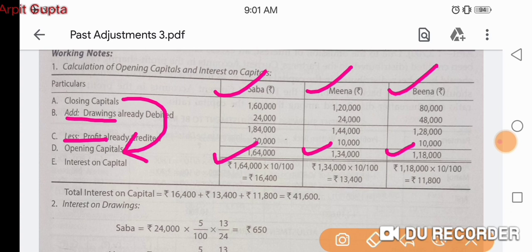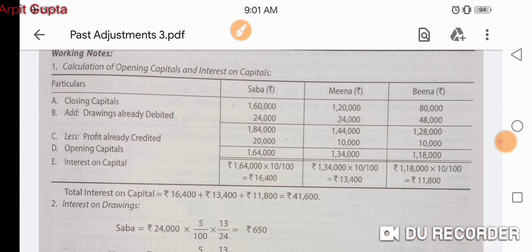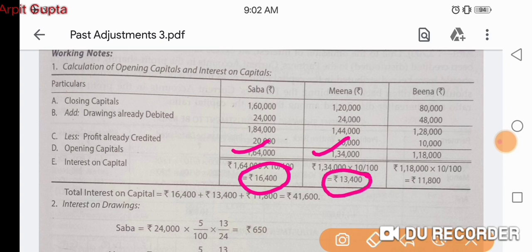This is not a new calculation. We have already discussed it earlier. Interest on capital is always calculated on opening capitals. As we have calculated the opening capitals, it will now be easy to calculate interest on capital. Interest on capital was 10%. So 10% of 1,64,000 is 16,400, 10% of 1,34,000 is 13,400, and 10% of 1,18,000 is 11,800. So all three interest on capitals are calculated.